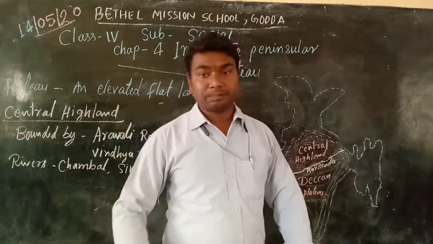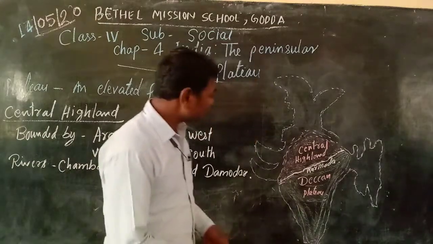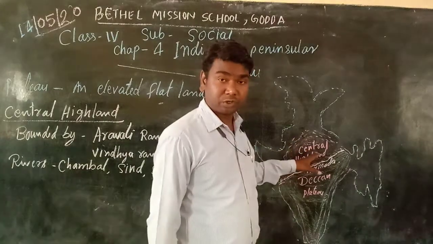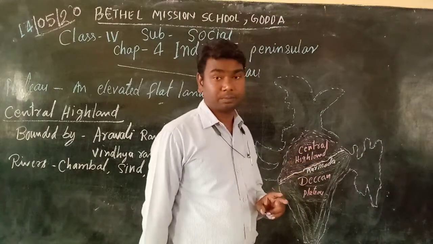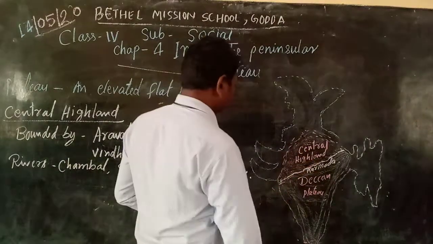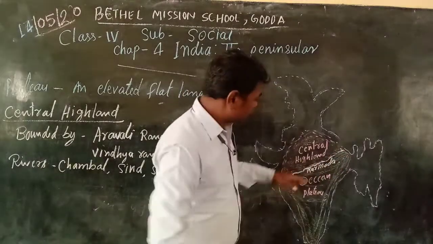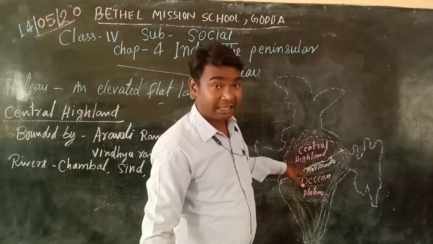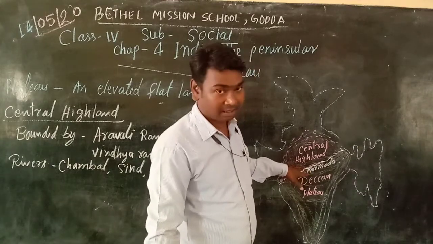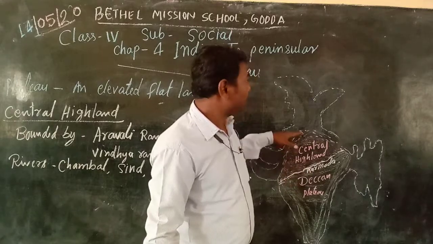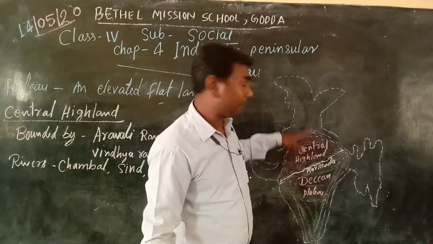Now you see this Peninsula Plateau is also divided into 2 parts. You can see this is divided by a river called Narmada.